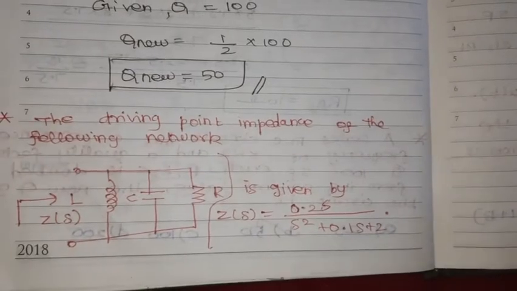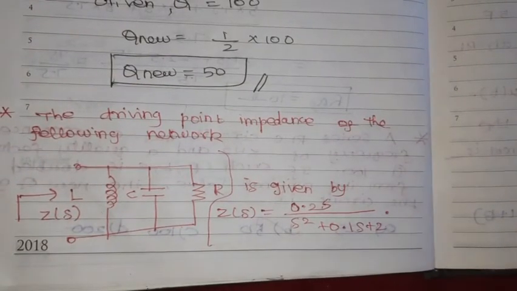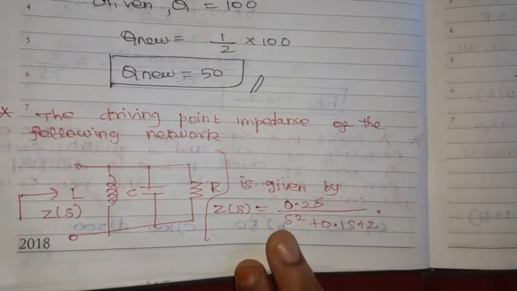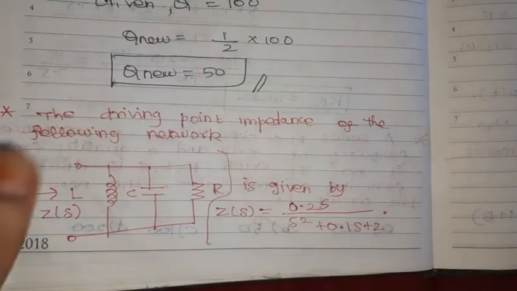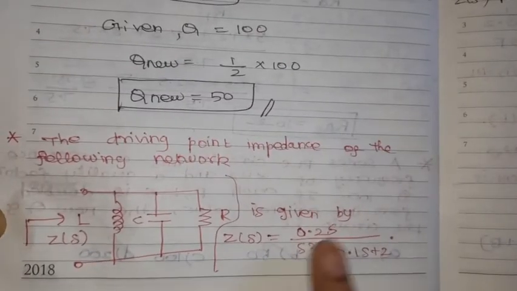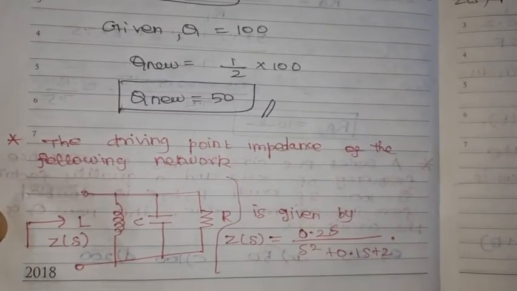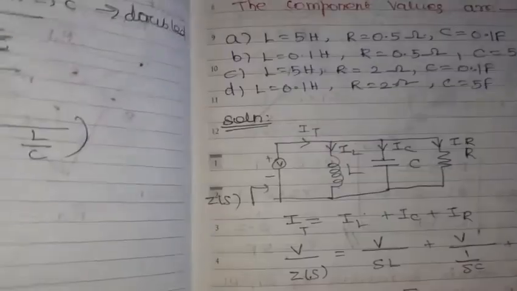We'll move on to the next one. We need to find the component values given that the driving point impedance of the following network is Z of S equal to 0.2S divided by S squared plus 0.1S plus 2. The driving point impedance is given, and we need to identify the RLC values. We'll see how to identify them.